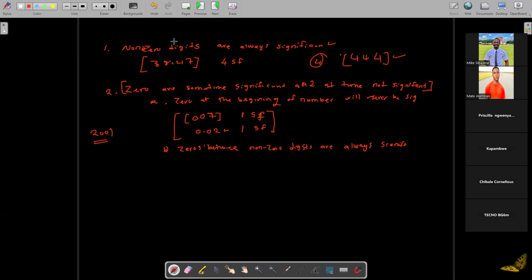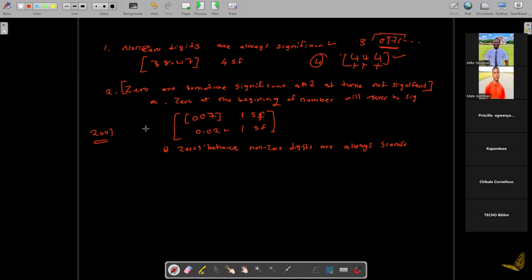We go back to the rule. Non-zero digits are always significant. I have 4, 4, 4, so I have 3 significant figures because I have 3 numbers in this number. Any number, even your mobile number, 0976 and so on. How many significant figures? There are 3 significant figures.